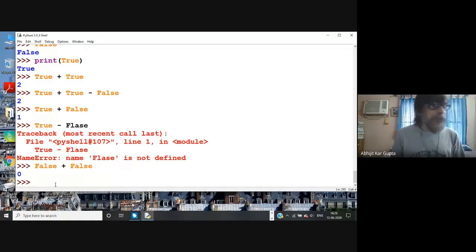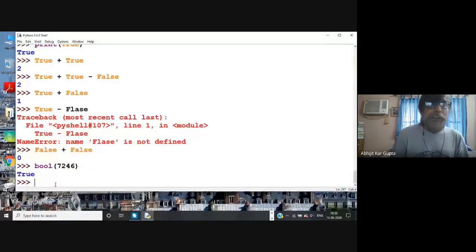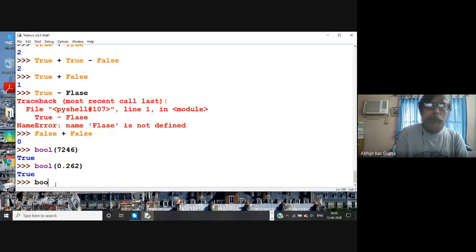Then there are other built-in functions. One function is bool. You write some number inside it. Bool is a built-in Boolean function, and Boolean algebra works with True and False, 0 and 1. So if you write bool of 0.something, it will give you True. You write bool of minus something.